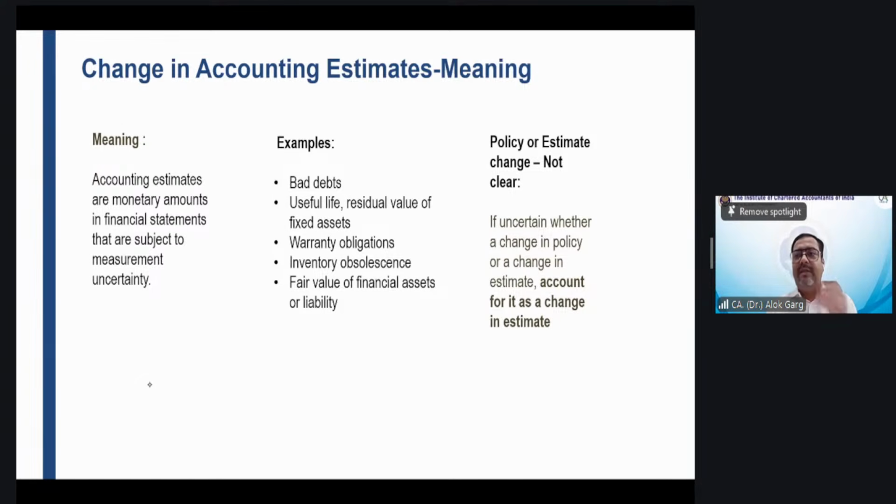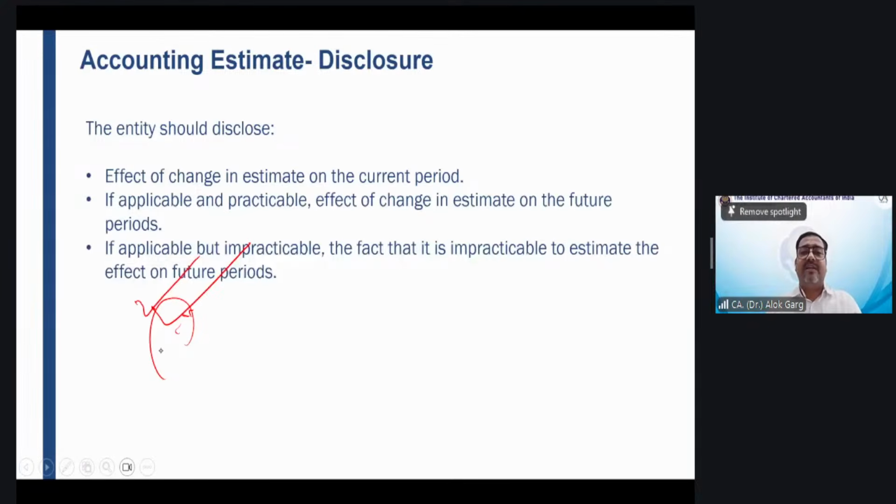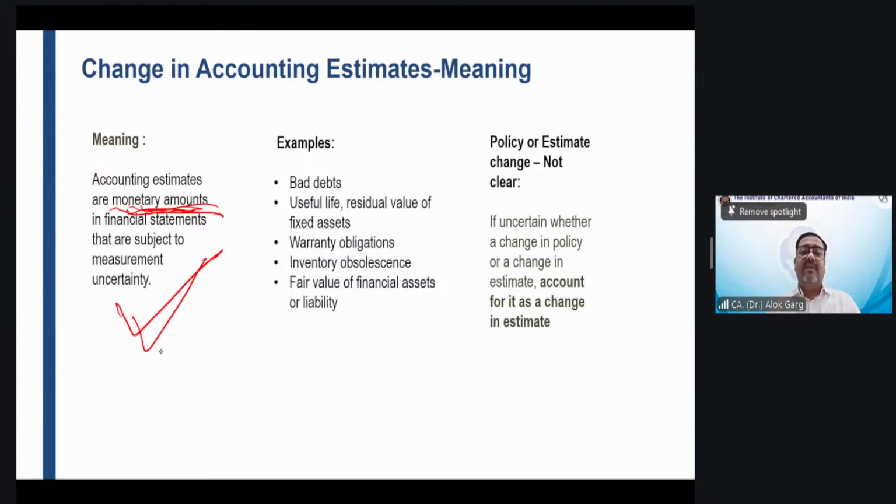So like you are measuring your depreciation. What is depreciation? Depreciation is an accounting estimate which is subject to measurement uncertainty. When I say it is subject to measurement uncertainty, it means if tomorrow the useful life changes, the depreciation will also change, right?